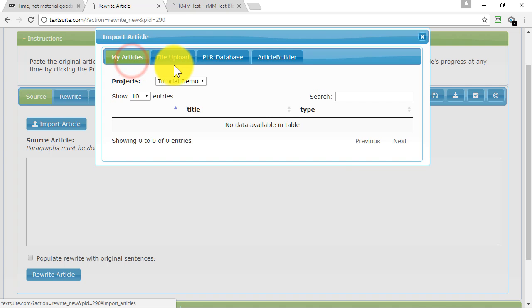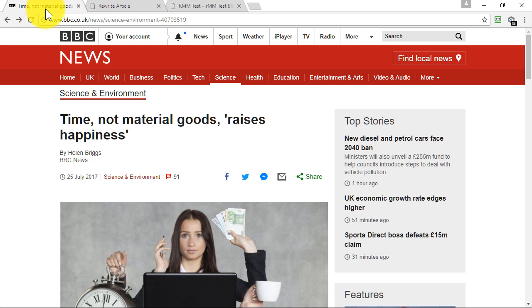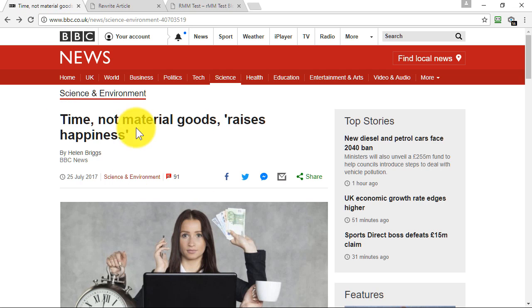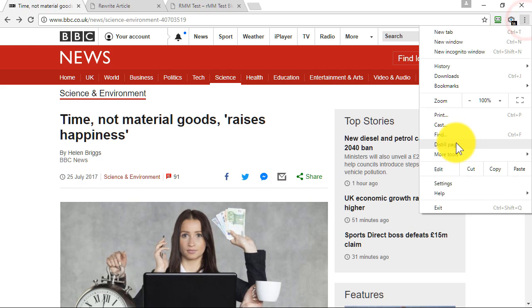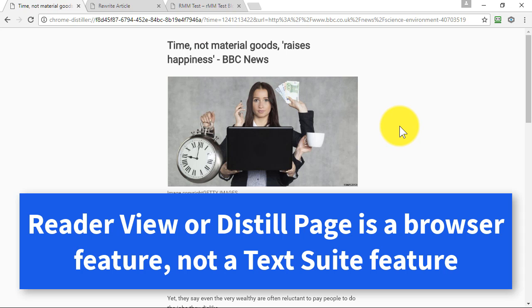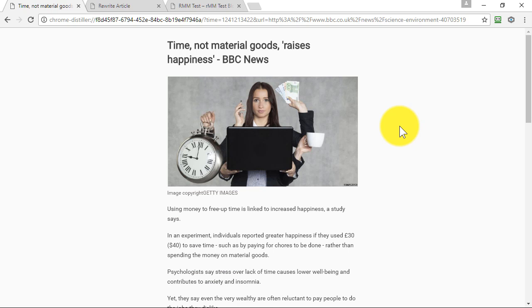What I'm going to do is actually use a source of material that I've already found, and in fact this is it, which is quite an interesting comment on money and time, and I think this would be a great topic to blog about. Now I'm actually going to use what they call distilled page, which is reader view, and it just gives me the information without any adverts and so on, without any distractions. Your browser may call it a reader view, and if it's not available you can just copy and paste directly from the web page itself, of course.